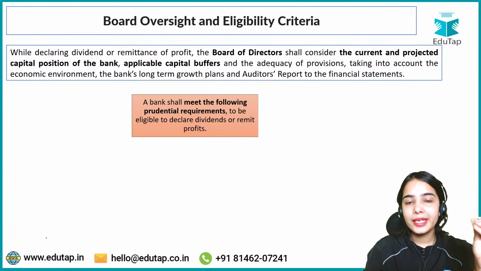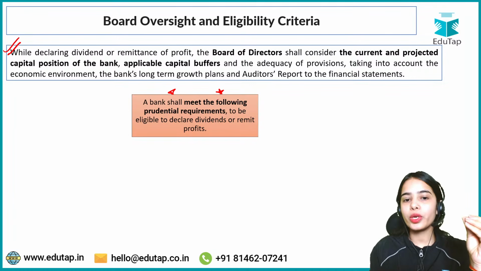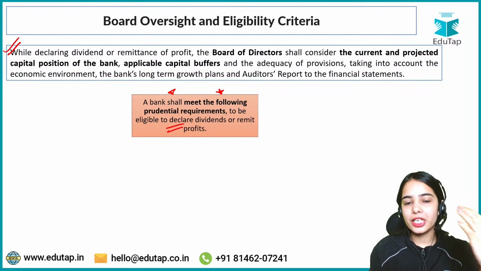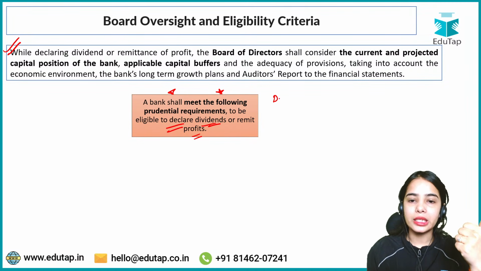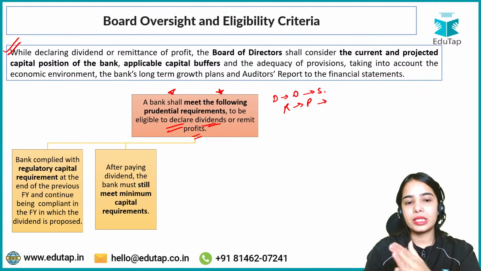Now, eligibility criteria. Board oversight we have seen. Now coming to the eligibility criteria, a bank shall meet the following prudential requirements to be eligible to declare dividends or remit profits. So if the bank wants to declare the dividends and provide the dividends to the shareholders or remit the profit to its own country, basically they have to follow these conditions.